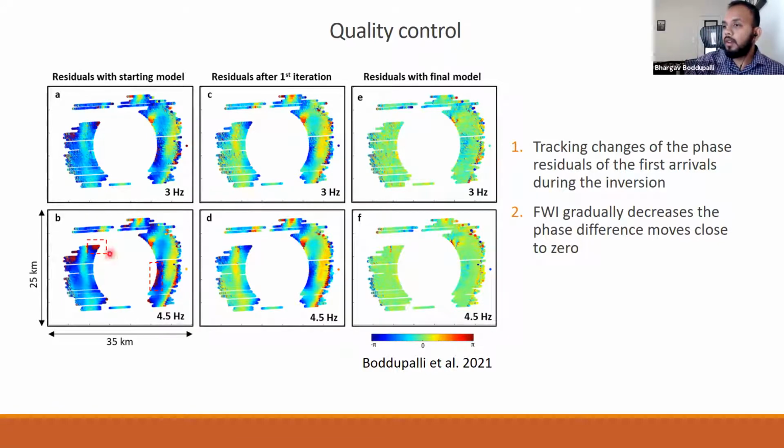At 4.5 hertz, we see almost the same thing, but there are certain regions which show a more drastic change, for example, those highlighted in these red boxes. The change is from red to blue, which is from pi to minus pi. That means that these areas have cycle skipped. However, since we are starting our inversion from 3 hertz, these changes are more gradual. This is one advantage of starting the inversion from lower frequencies, that we can avoid cycle skipping at higher frequencies.